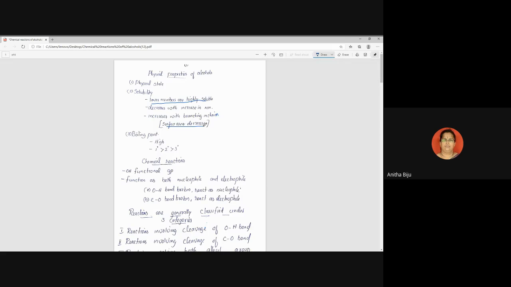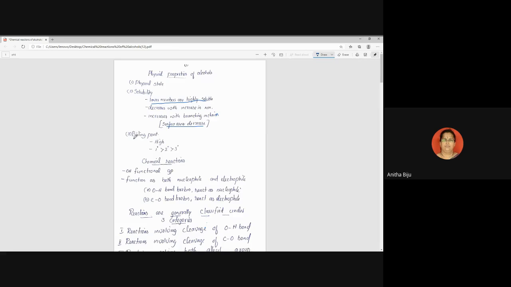Suppose we take normal pentanol, and compare it with 2-methyl butanol, or 2,2-dimethyl propanol. These three are considered under the category of chain isomers. So surface area is less in the last case, that means 2,2-dimethyl propanol. Okay. So as the surface area decreases, solubility will increase. This is the point you have to remember.